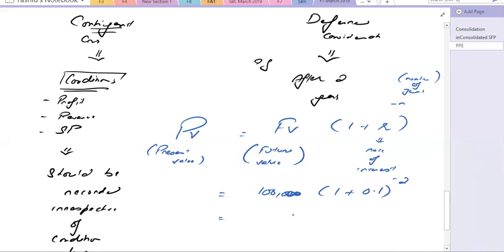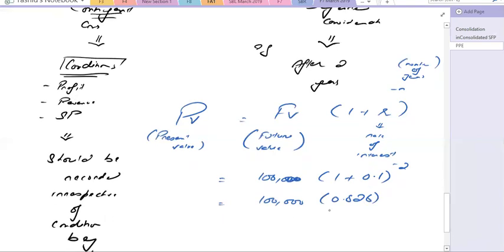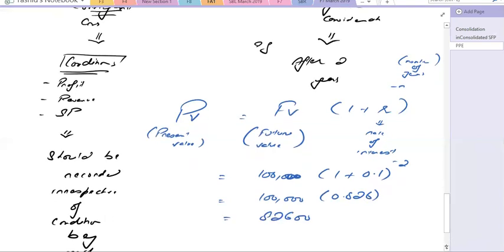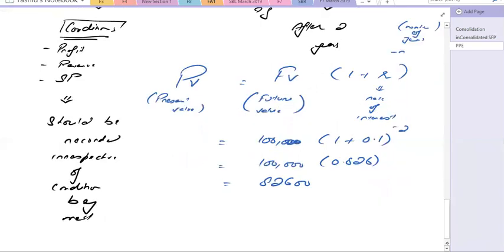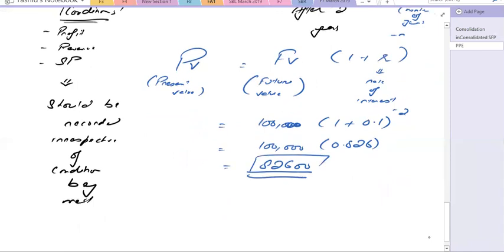So 1 lakh, first of all, you need to solve the bracket. It will give you 0.826, so it will give you 82,600. So the 1 lakh which will be paid after 2 years now has the value of 82,600 at acquisition.